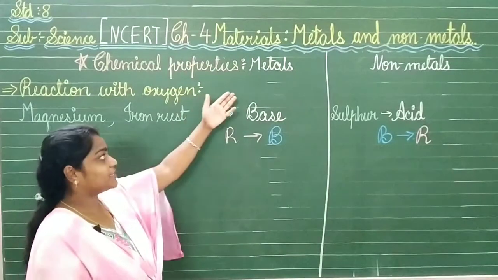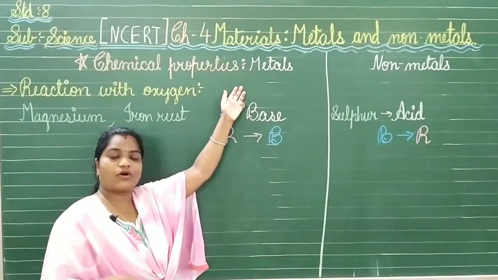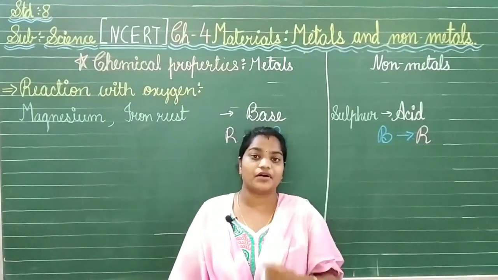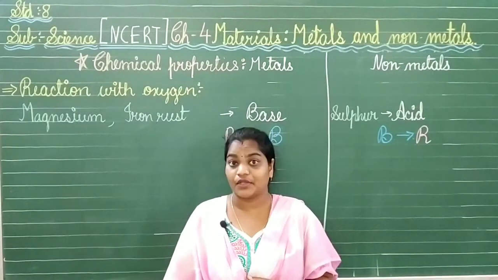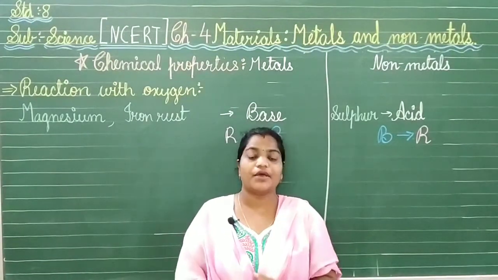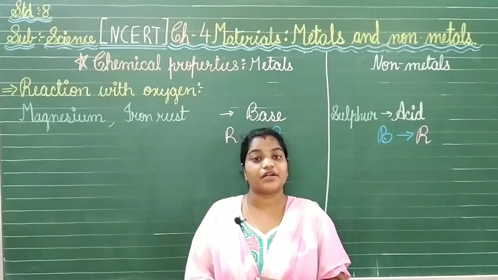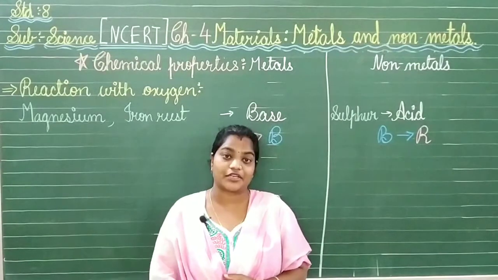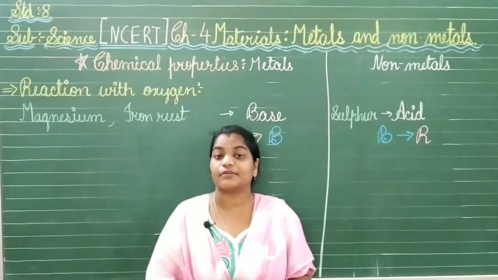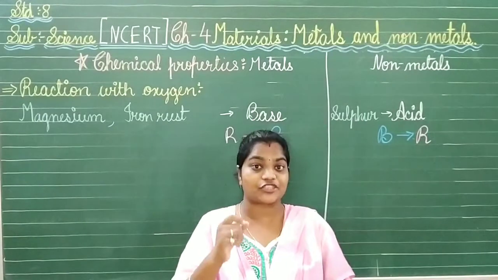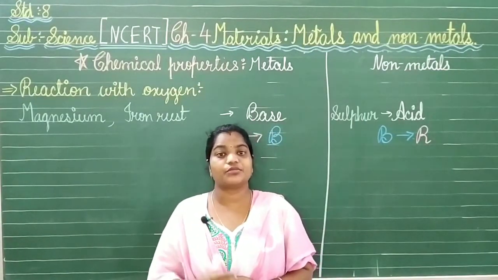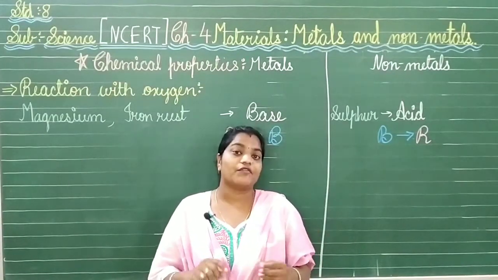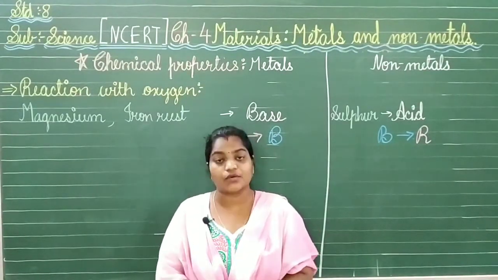So when metals react, let's take the example of magnesium or iron. Magnesium you have studied already in 7th standard. When you burn the magnesium ribbon, what will happen? All the other substances burn with a yellow flame, whereas the magnesium ribbon burns with a bright white flame. So it is again a different thing for magnesium. After burning of the magnesium ribbon, you can find the ashes, which are of white color. That is to be added to water in a petri dish. When you mix it, it will mix a little bit with the water.